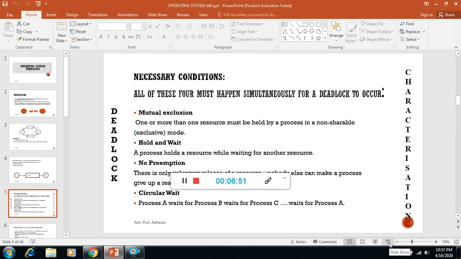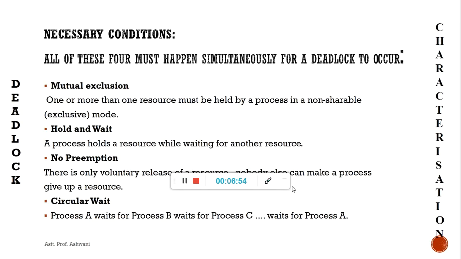Now the second condition for deadlock is hold and wait. What is hold and wait? A process can hold a number of resources at a time, and at the same time it can request other resources that are being held by some other processes. For example, student A can hold two resources, R1 and R2.